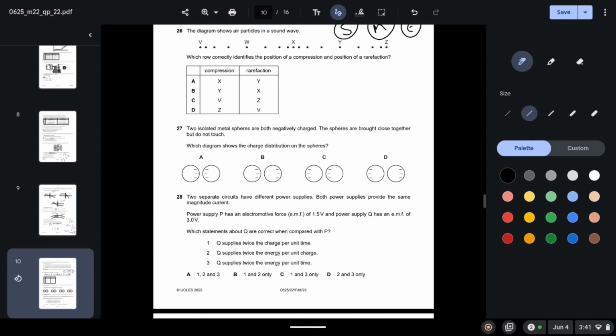26. The diagram shows air particles in a sound wave. Which row correctly identifies the position of a compression and the position of a rarefaction? So we know compression is when the particles are closer together, and rarefaction is when the particles are further apart. So we can see that rarefaction is at Y and compression is at X. So A is correct.